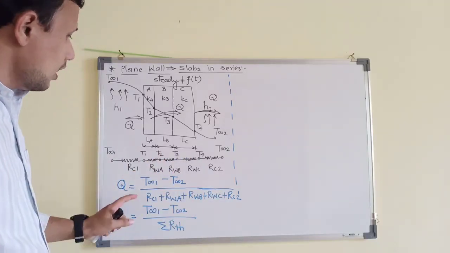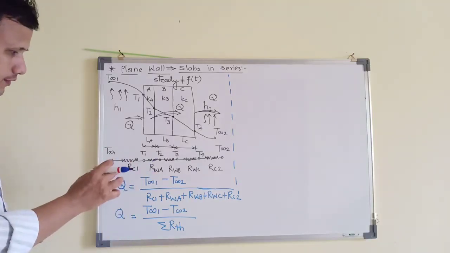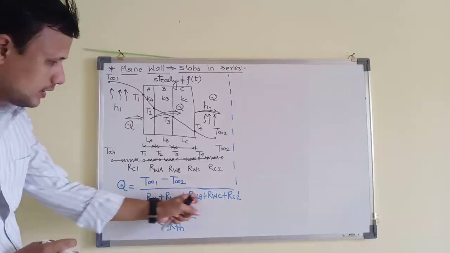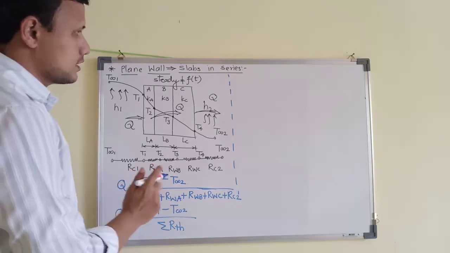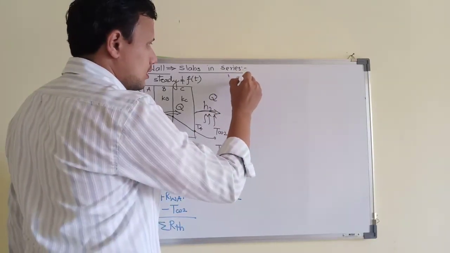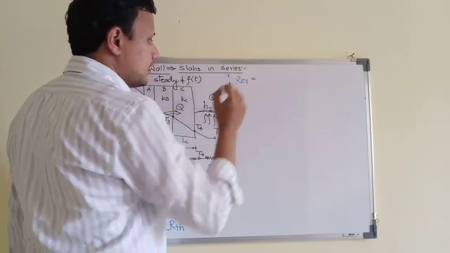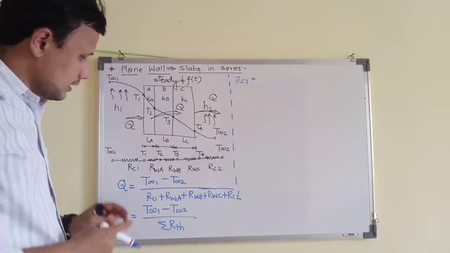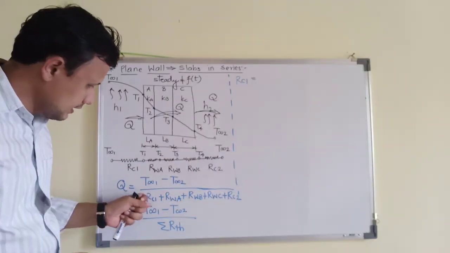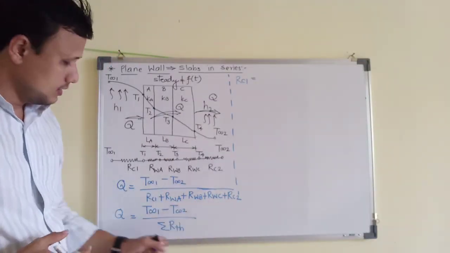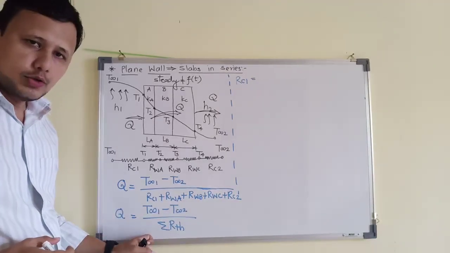Now, whatever we have considered, we have to quantify it individually. First one is convection resistance. So this will be Rc1. How do we write Rc1? That's the next question. कि हाँ सर हमने ये सब लिख लिया, लेकिन इनकी इंडिविजुअल वैल्यूज भी तो हमें चाहिए so that we can solve the final numerical.